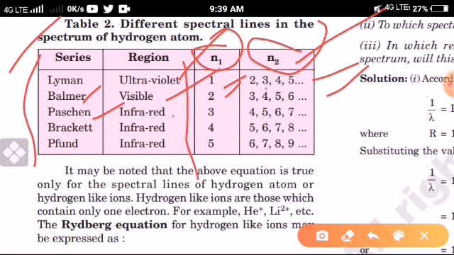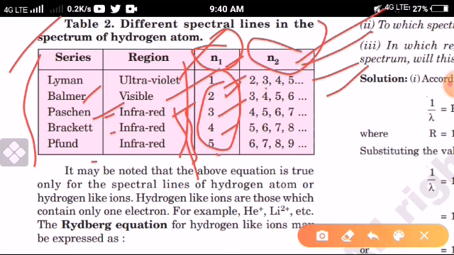Paschen, Brackett and Pfund all three occur in the infrared region, and n1 for the Paschen series is 3, Brackett 4, Pfund 5. So this is the fixed ground state. After that, the excited state n2 increases by 1 value. Here it is 4, 5, 6, 7. Here 5, 6, 7, 8. Here 6, 7, 8.